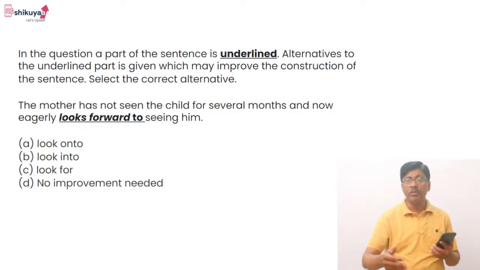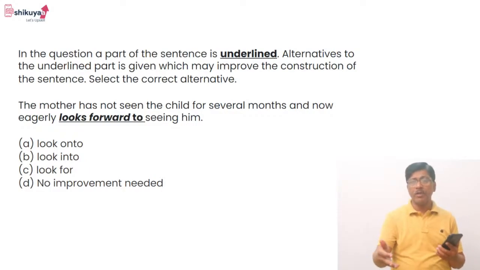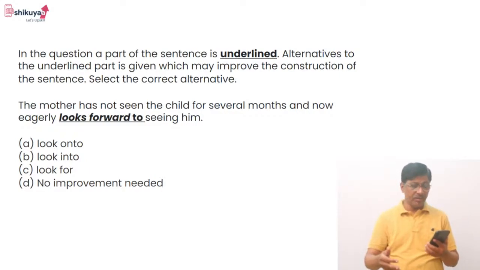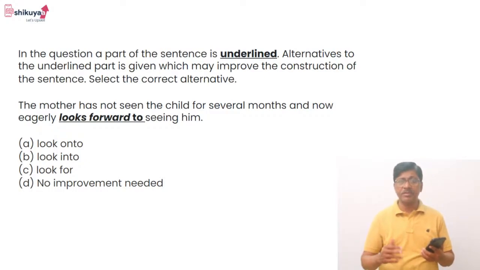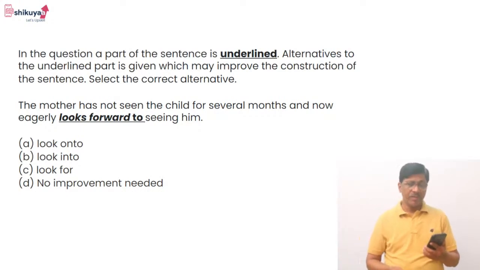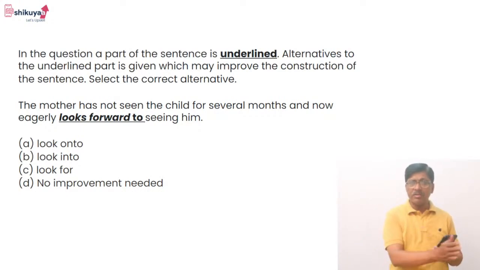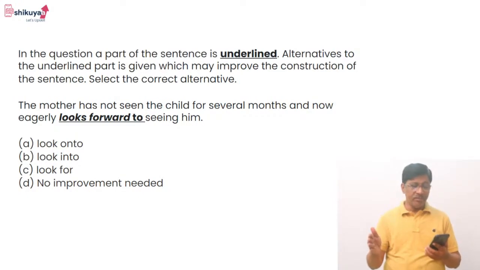Look forward to, because the mother is expecting to look forward to, meaning she is expecting to see him. In the first part, 'has not seen' is continuous from the past, and now she is expecting something to happen in the future. So she has not seen him, therefore she is expecting to look forward. Got it? So 'look forward to' is perfectly right.